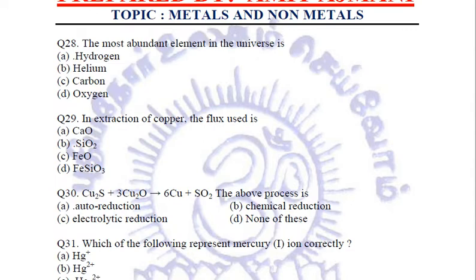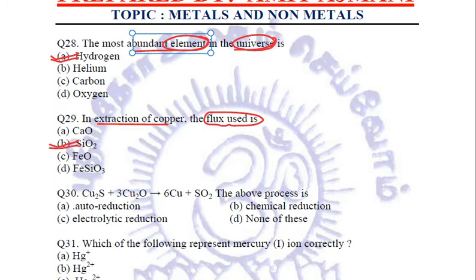The most abundant element in the universe. Now it is hydrogen. All the stars, our sun, they are all hydrogen gases. They are made up of hydrogen. So it is the most abundant element in the universe. It is hydrogen. Fine. Next, in extraction of copper, the flux used is silicon dioxide.